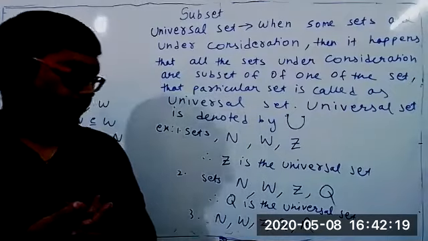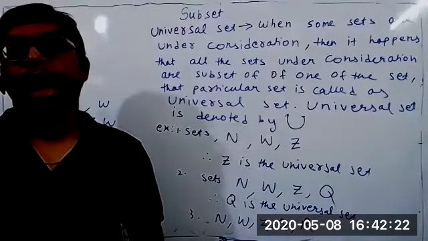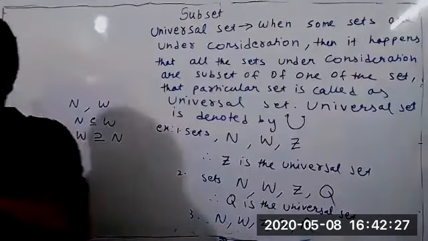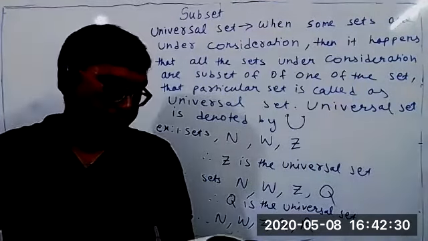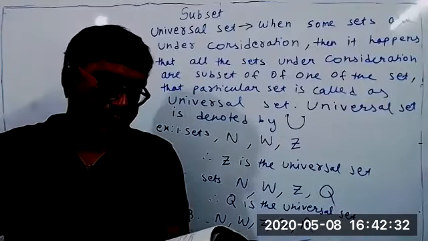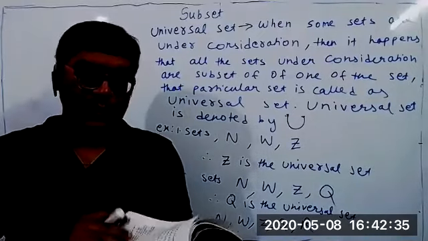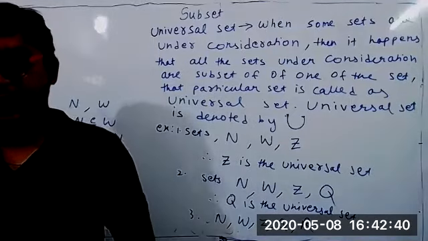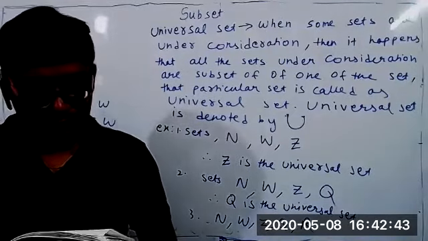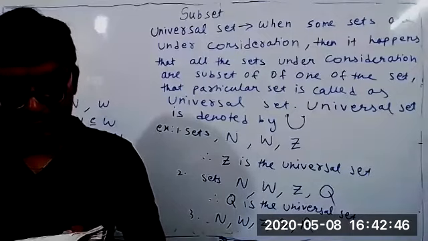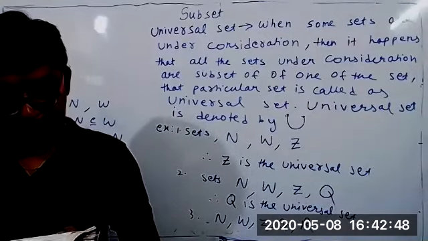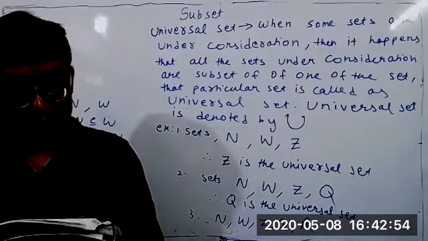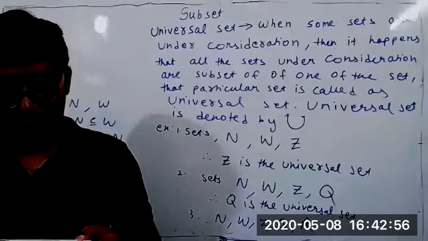Anybody else has some doubt? No doubt. Now we can do the next exercise of the textbook. If you have the PDF or textbook, open exercise 1.3. And as I told earlier, I will repeat myself, you also try RD Sharma. With this knowledge, you can do any book, no problem. Can you see exercise 1.3? Yes, sir. Only one student is telling yes, sir. What about others? Yes, sir.